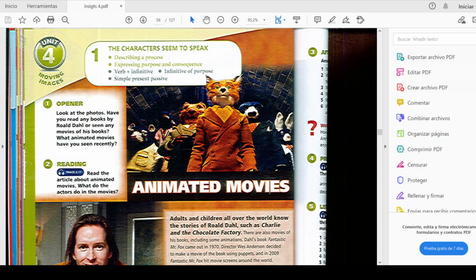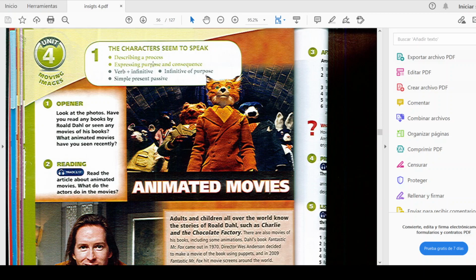So, as you can see, this week we are going to focus on unit number 4. We're going to start unit number 4. Okay, we're going to study lesson number 1, The characters seem to speak. Okay, see, this is going to be very nice and very interesting. We are going to discuss a little bit about animated movies, basically.